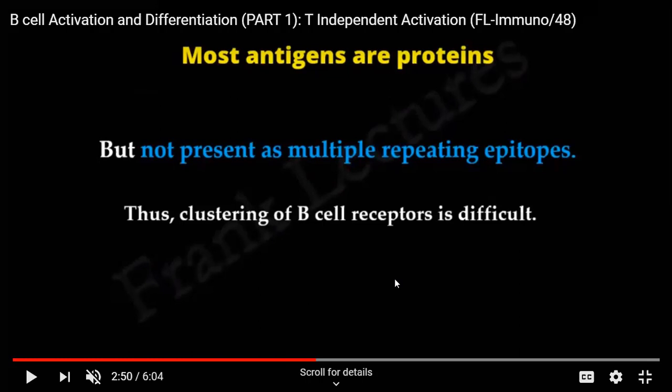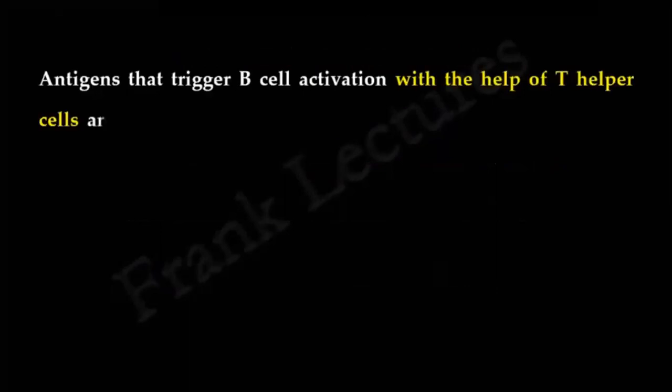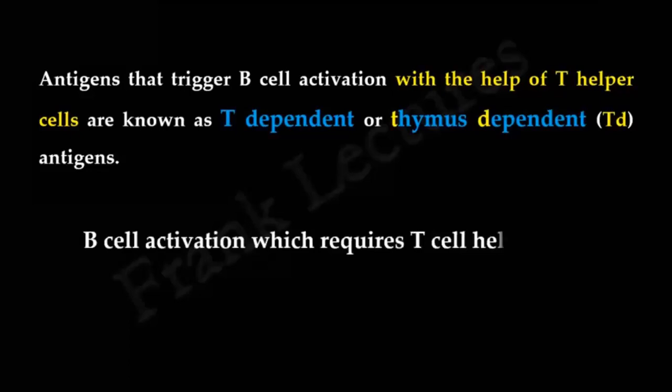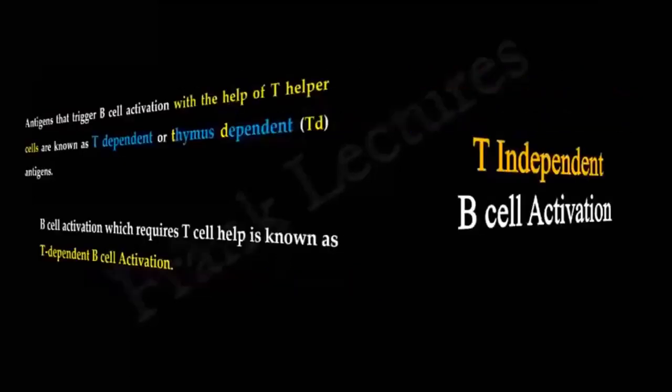So when they are not multiple repeating, it becomes difficult for the B cell to cluster at one point. And at that point, B cell activation requires the help of T cells. So those antigens that trigger B cell activation with the help of a T helper cell are known as T dependent or thymus dependent antigens. And the process by which the B cell activates with the help of T cells is known as T dependent B cell activation.